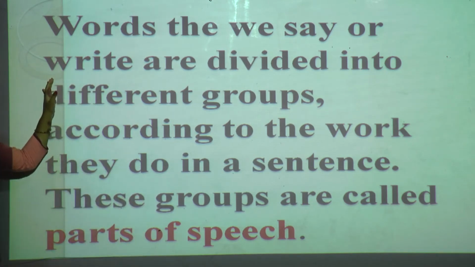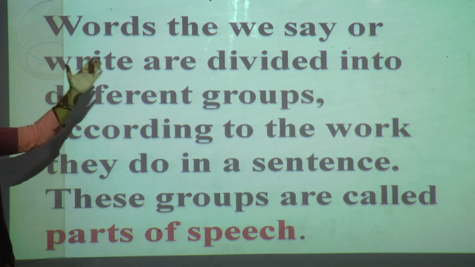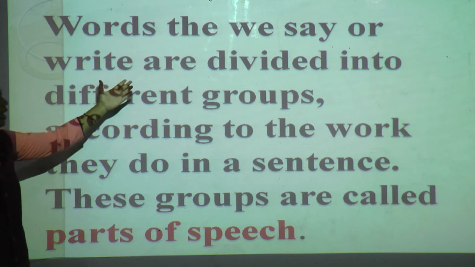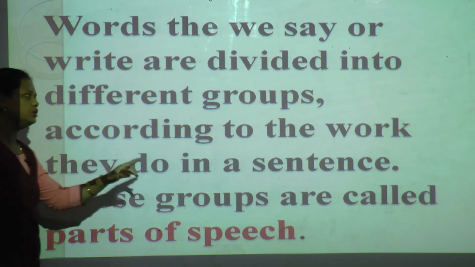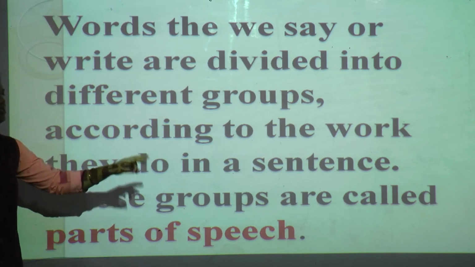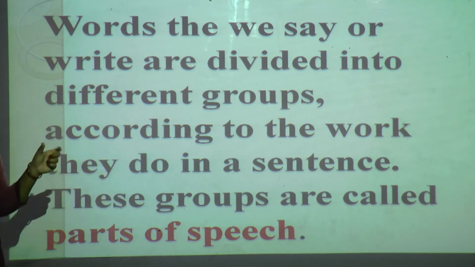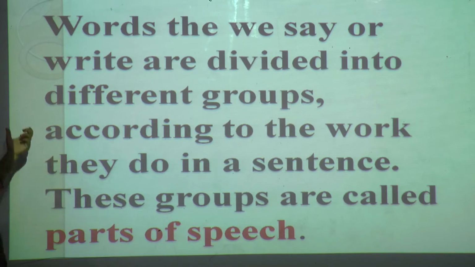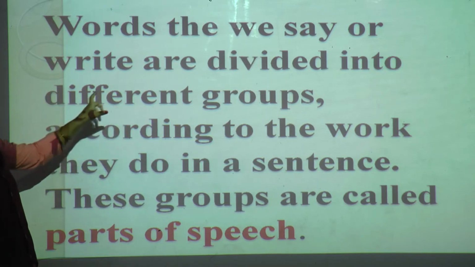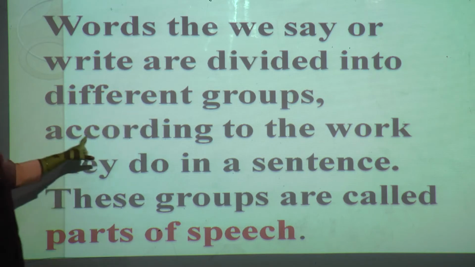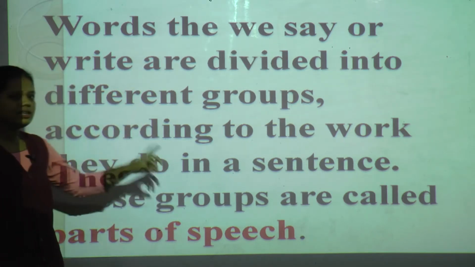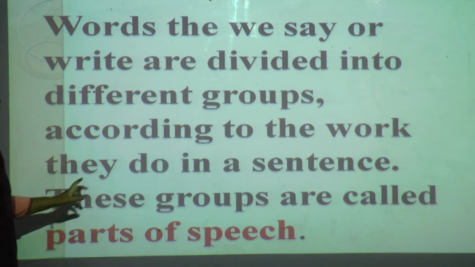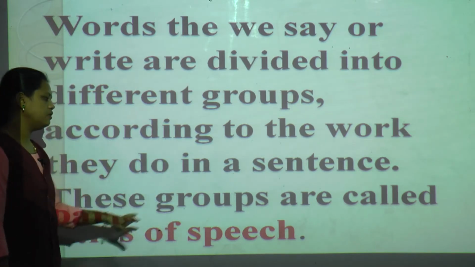Once again, words that we say or write are divided into different groups according to the work they do in a sentence. These groups of words are called parts of speech.